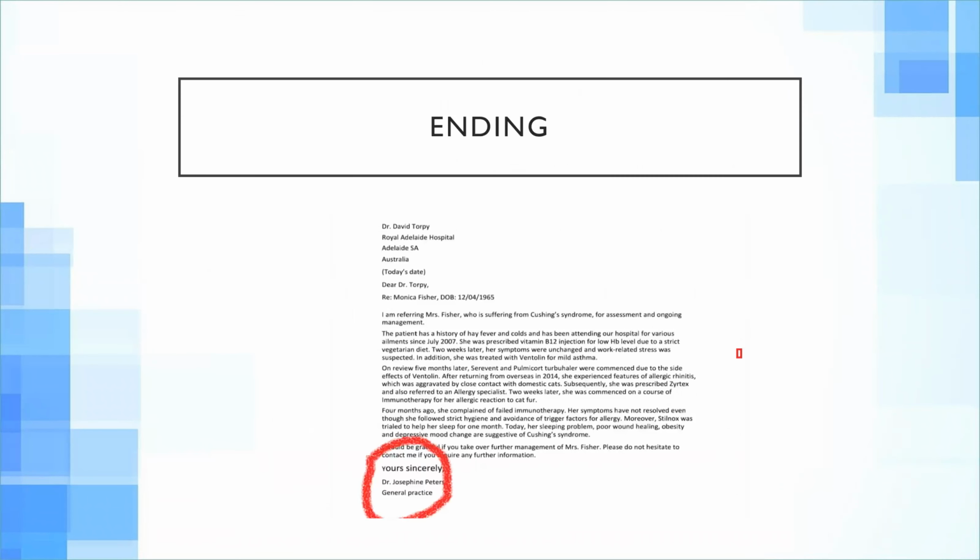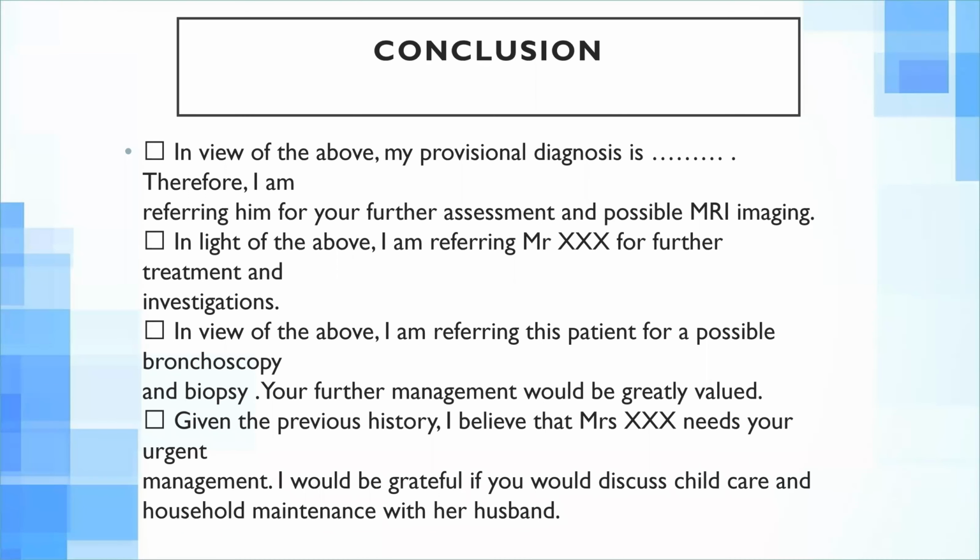You will write, in view of the above, my provisional diagnosis is asthma. Therefore, I am referring him for your further assessment and possibly MRI imaging. Maybe you are sending her to a specialist. Then you write that you welcome any queries, for example, do not hesitate to ask me if there is anything you would like to understand about the patient.